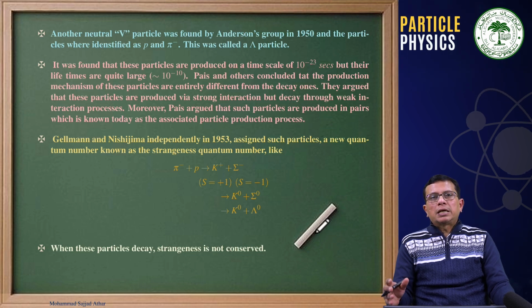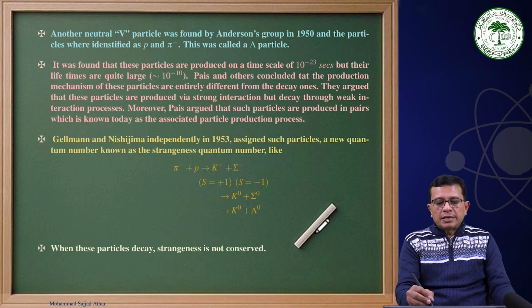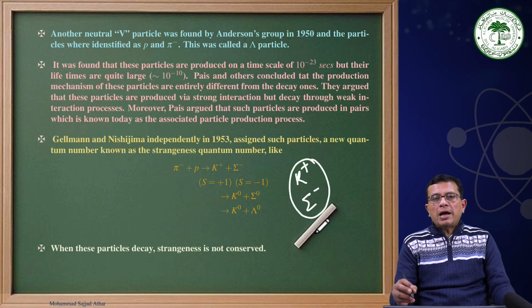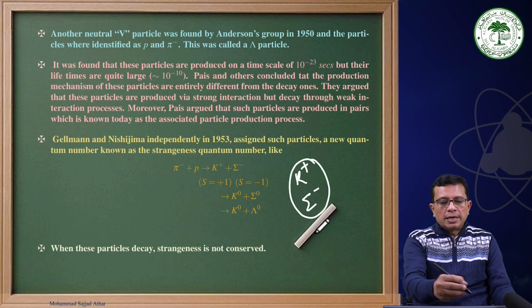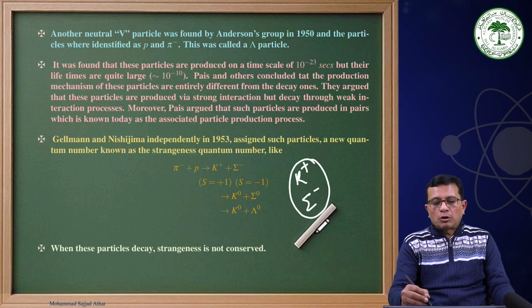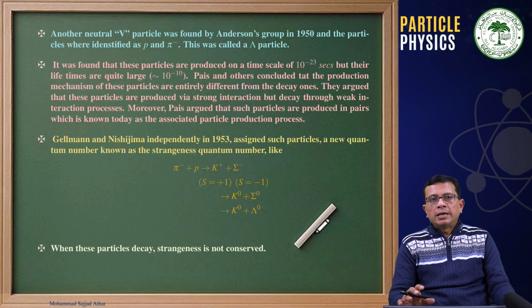The particles formed in the final state, like K plus and sigma minus in the interaction of a pion with a proton, have a relatively longer lifetime, of the order of picoseconds or nanoseconds, and therefore these particles were called strange particles, and they were assigned a strangeness quantum number.